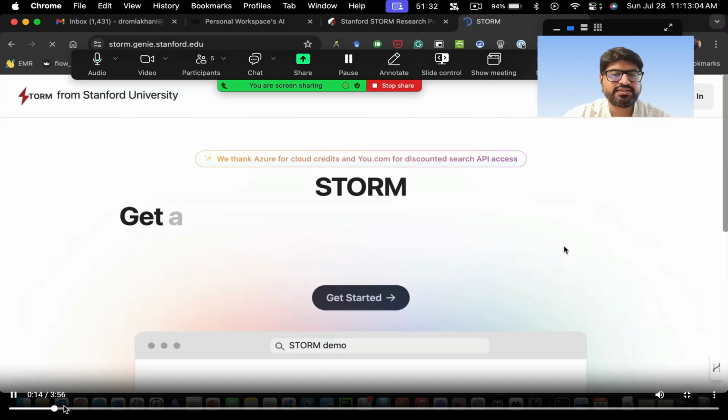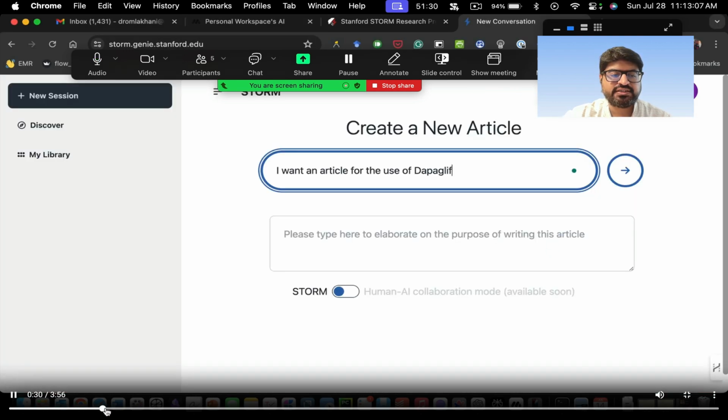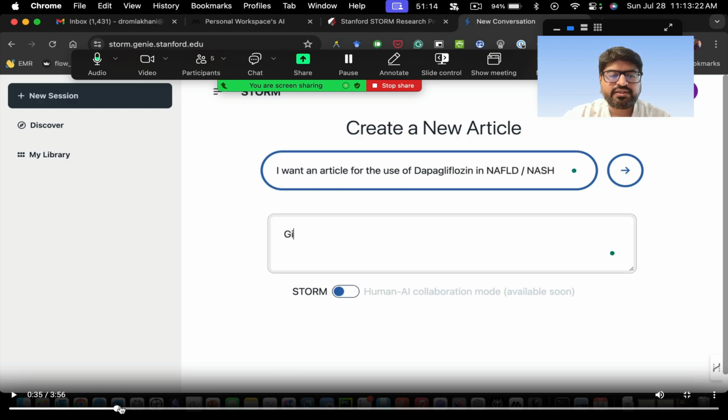Okay, so what this does is very simple. What you have to do is you have to go here. There is a place to put your prompt. You just have to write the prompt. And downstairs you can see in future they're going to make a human-AI collaboration model also. But this is what you do.